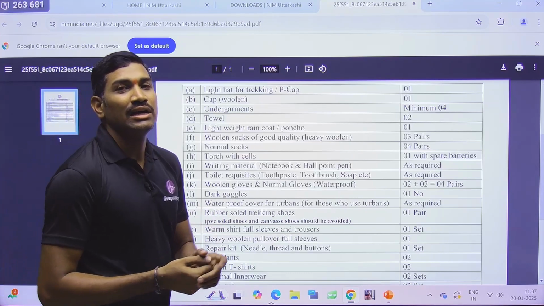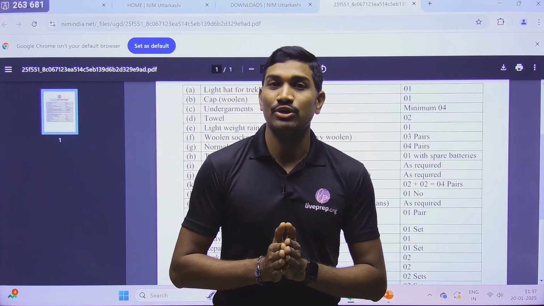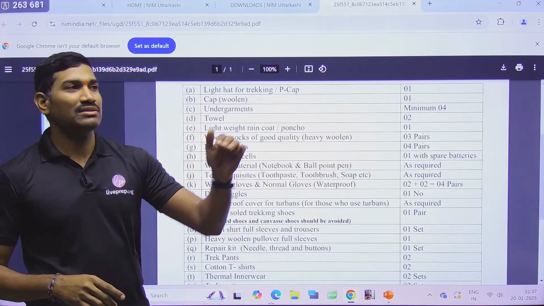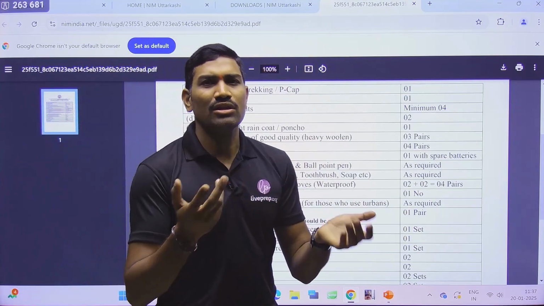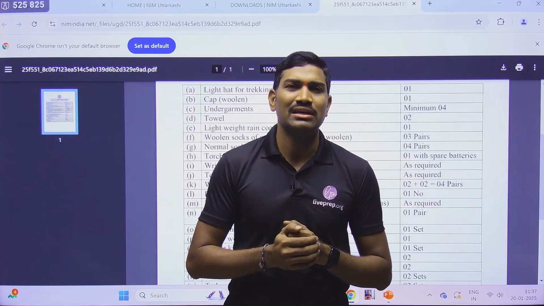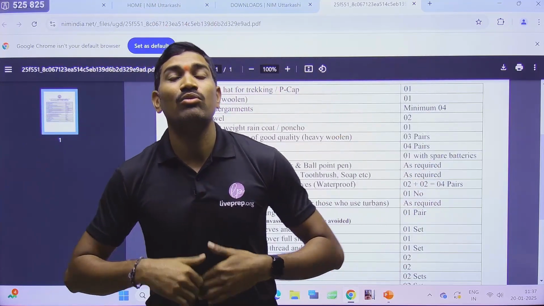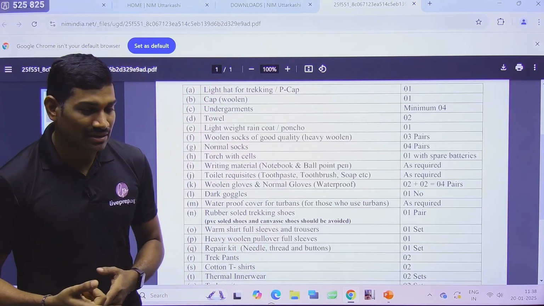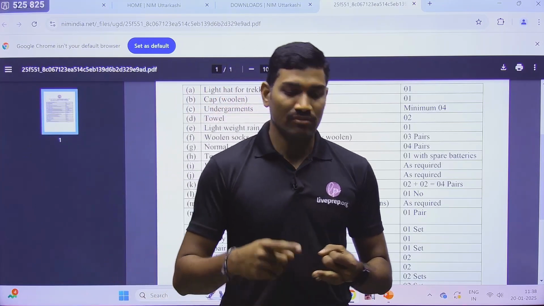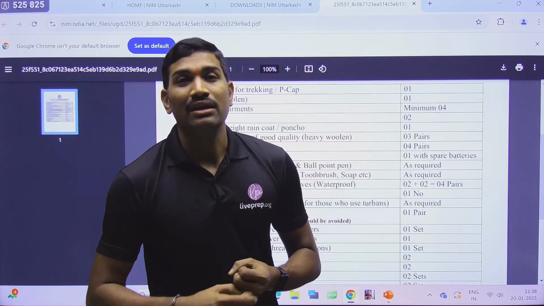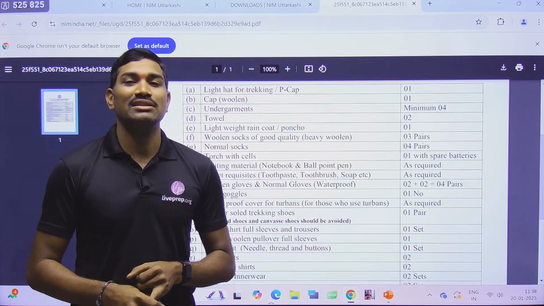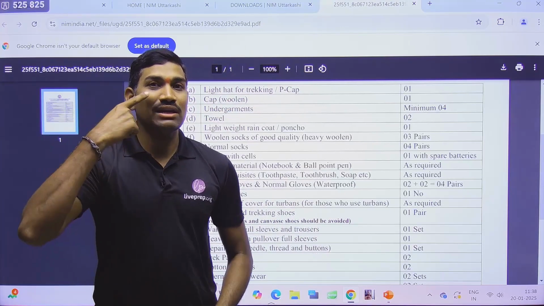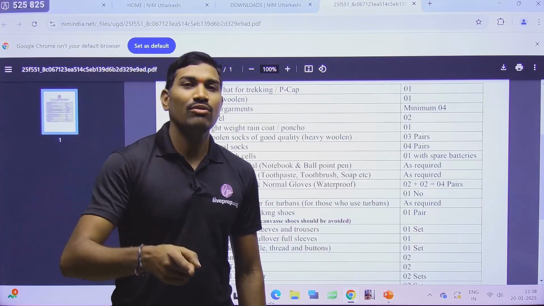Next one is dark goggles. What are these dark goggles? These are UV protectant goggles. Please remember, you should compulsorily wear UV protectant goggles, because on the mountain you are directly exposed to the sunlight, and at that elevation the UV index is higher, so you will be exposed to more UV light. Also, when you are doing activities on snow or ice, there is a chance of maximum reflection of the light by the snow and ice, and that reflected light will hit our eyes.